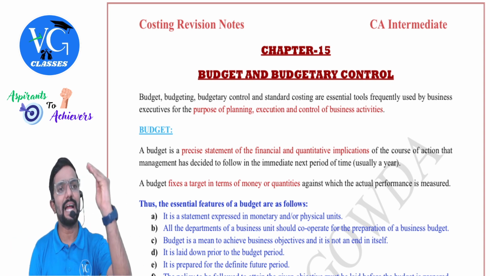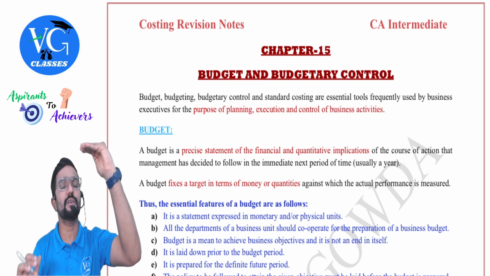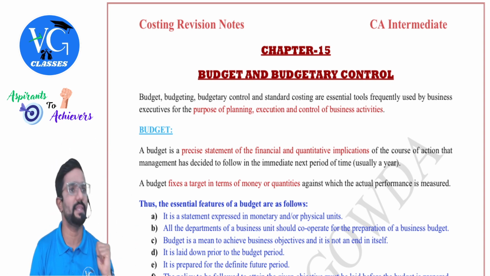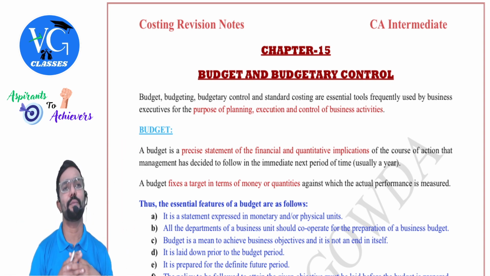Clear? So standard cost is what, guys? It is acting as a target for you. You have to keep your actual cost below that or maybe at par with that. But you should not go above that, which is nothing but like our budget. Clear? Now even our country has a budget.